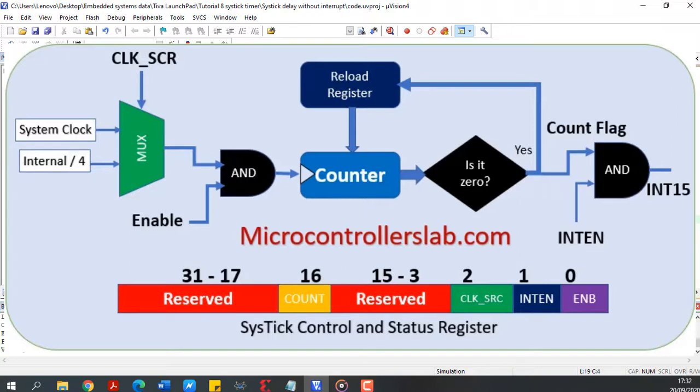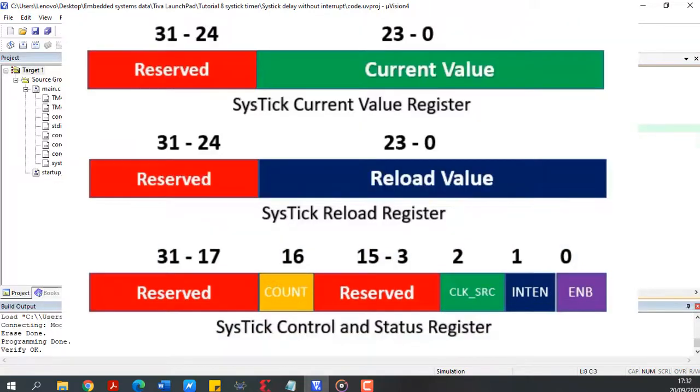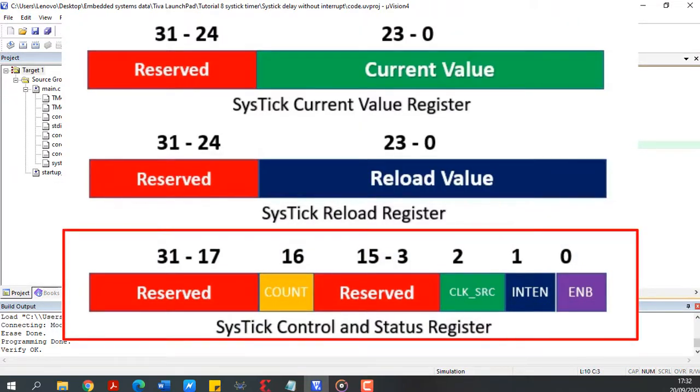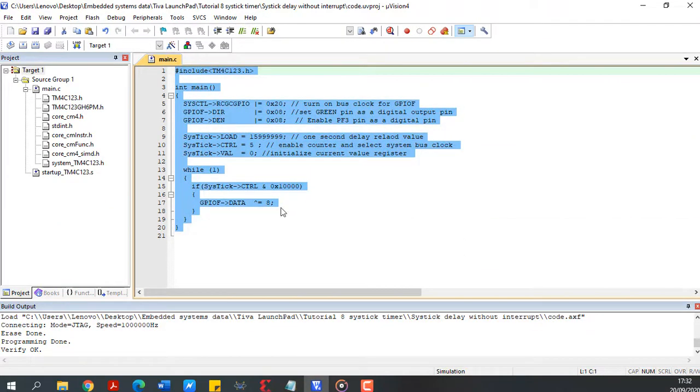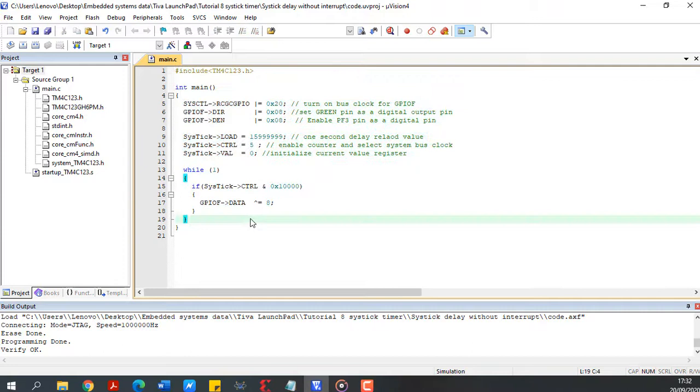SysTick timer is a dedicated hardware-based timer which is built inside the ARM Cortex M4 CPU. It can be used to generate delay by using polling or interrupt method. The SysTick timer will generate an interrupt after a specified time, and time settings can be done using the SysTick control register. This example code of SysTick timer generates a delay of 1 second.